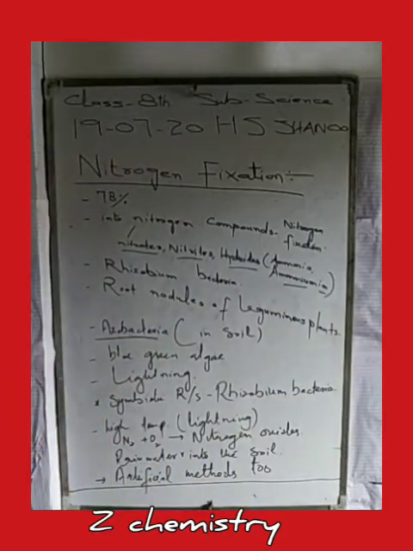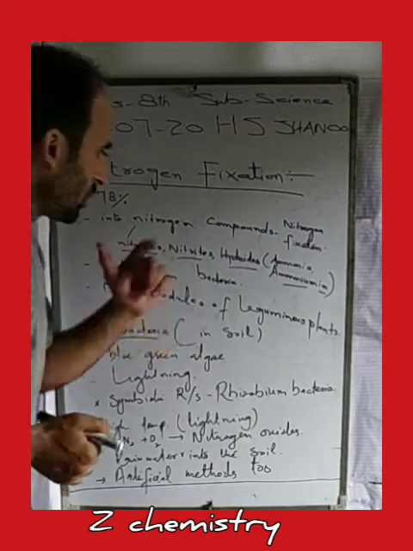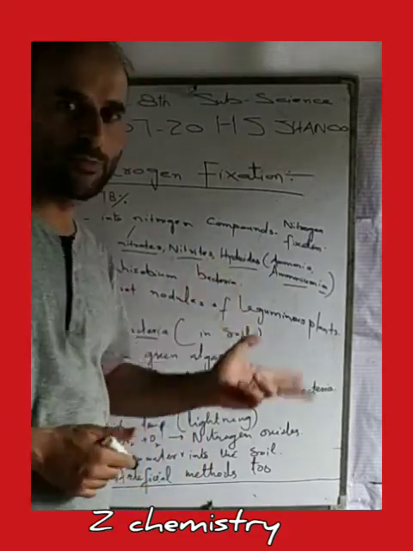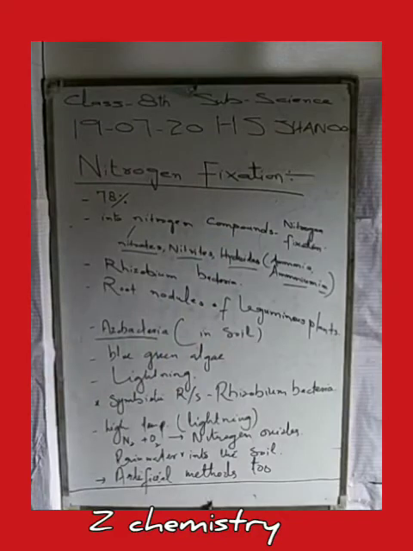Another bacteria, Rhizobium, present in the root nodules of certain leguminous plants, or plants we usually use as pulses, is also responsible for the fixation of nitrogen.